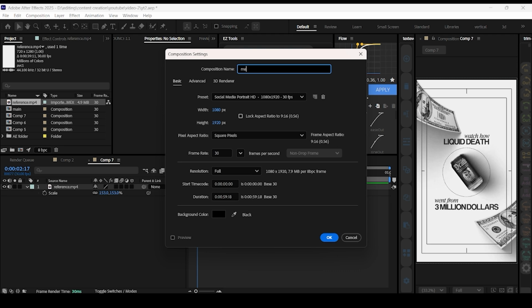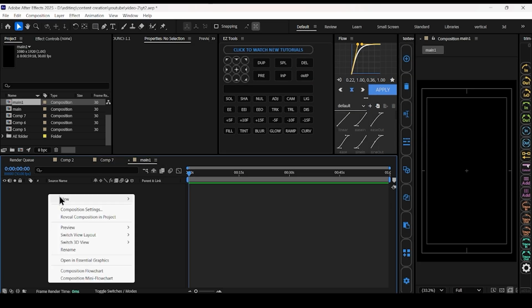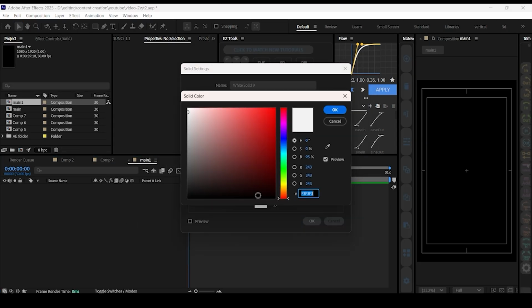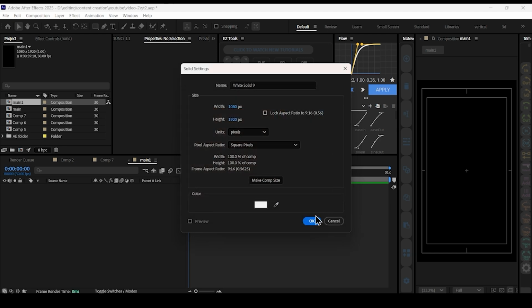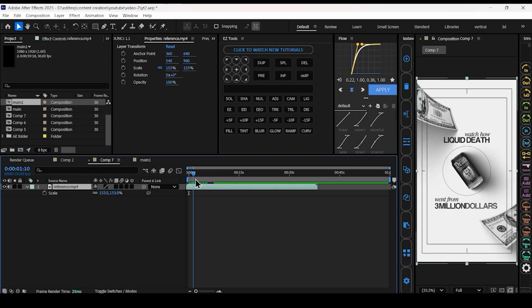Create a new composition. Select composition, click new, set the name to this composition, with 1080 height 1920, click OK. Add a background: right click, new, solid, make it white, then click OK. See the reference. First our plan is, we add all the elements, then we will make animations for each and every part.